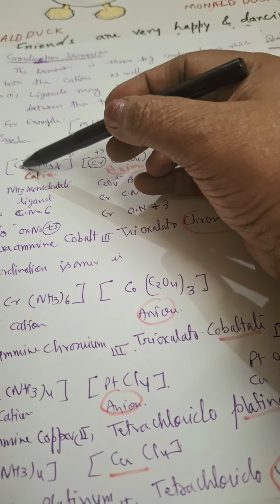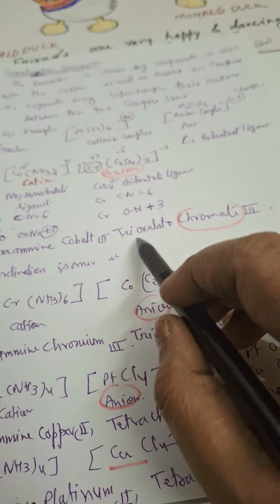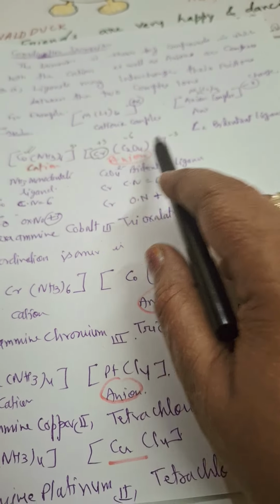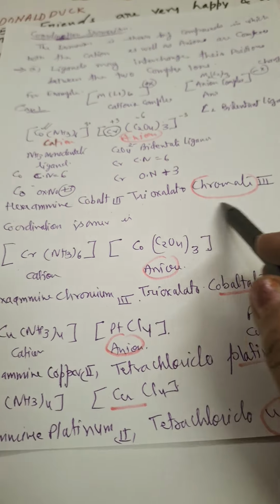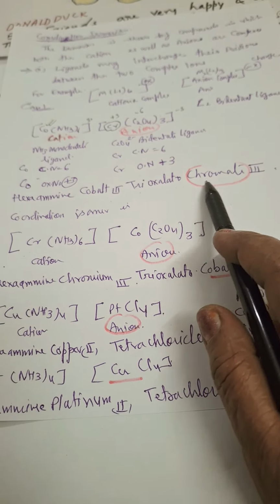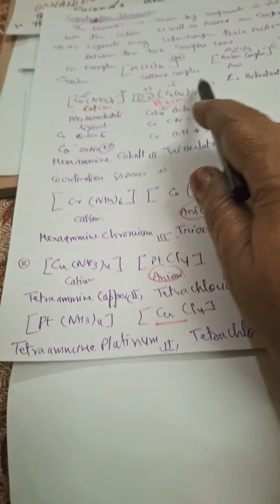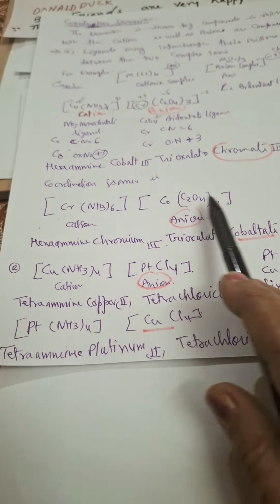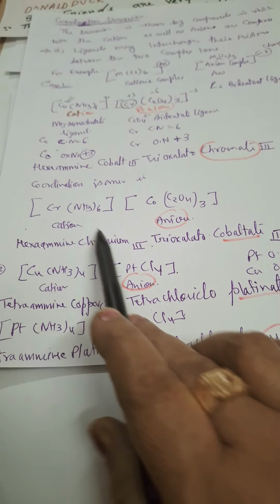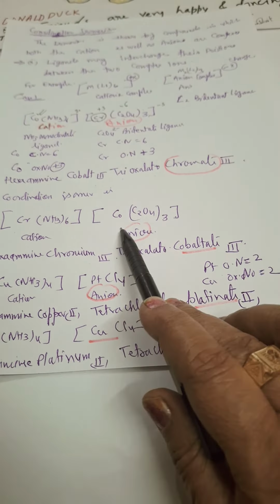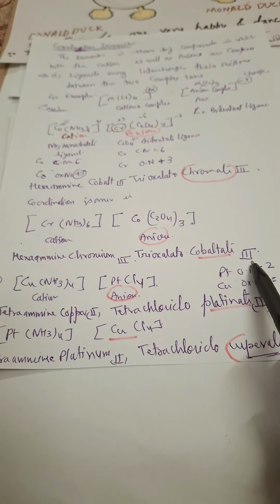In this, it is a positive ion, so we write hexaamminecobalt(III), and for the anion, trioxalatochromate(III), because it is an anion. The anion is always written at last and the metal atom name ends with -ate. So this is one molecule and its isomer is this. Now here it will be hexaamminechromium(III), since it is positive, and trioxalatocobaltate(III). Now it has turned to cobaltate. The anion is here, so it is cobaltate(III).